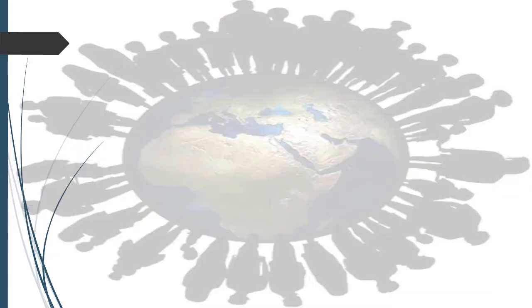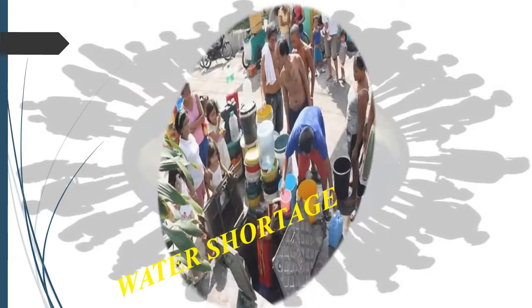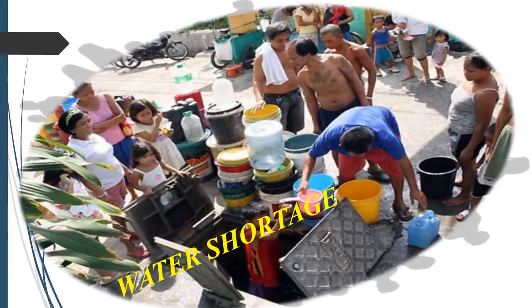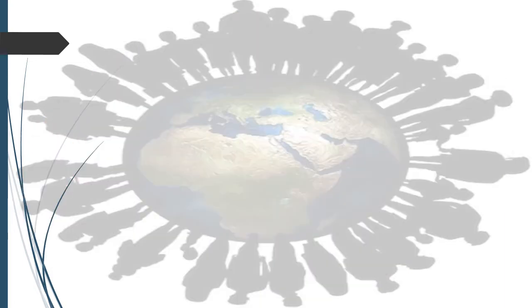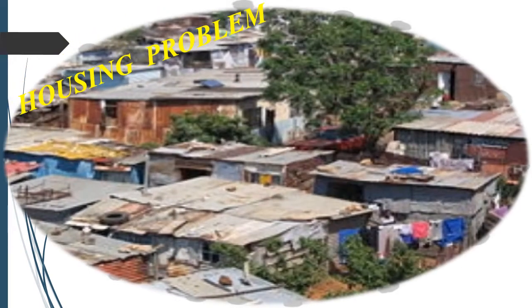Moving next, water shortage is another problem which is rising. For more people, naturally more water is needed, and in places where the population is big, the water problem is also rising. Housing problem is another one. There are only few families who own their houses and lots. At times in crowded areas, people build their houses along the railroads, river banks, and even along sidewalks, etc.